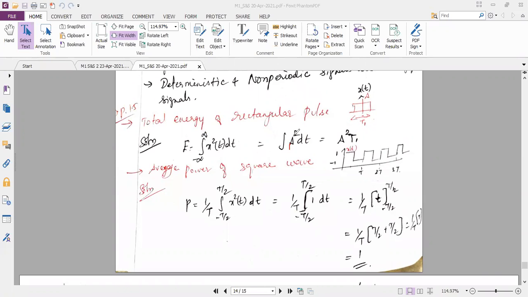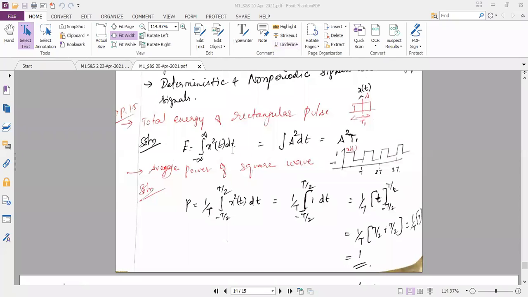Since A square is a constant, when you do the integration you get back A square, and when you integrate dt you get t. This t does not have an upper and lower limit; directly, this t takes the value T1 as per the diagram. So the answer is A square T1. I hope you are all understanding this. Do you have any doubt in this? Are all of you writing it? Yes, ma'am.